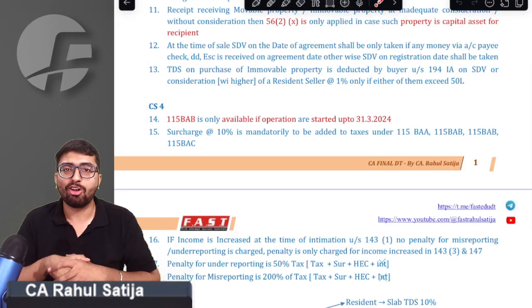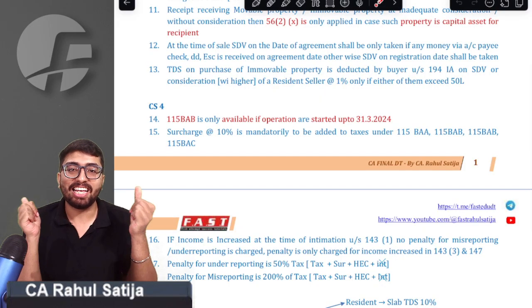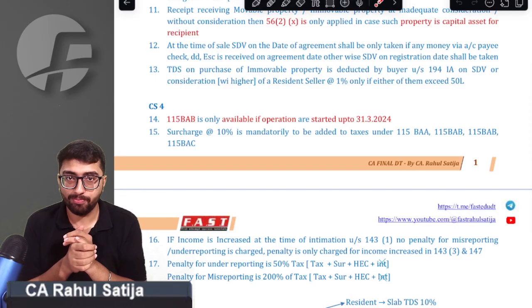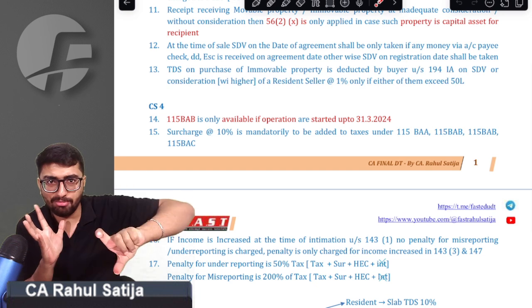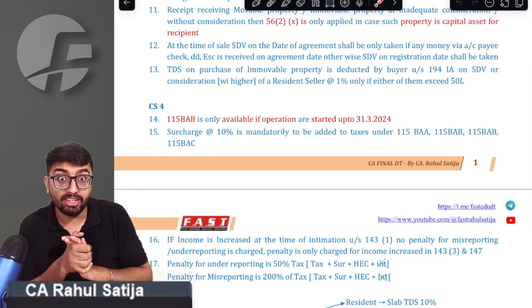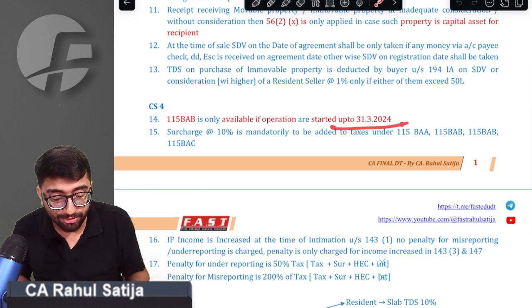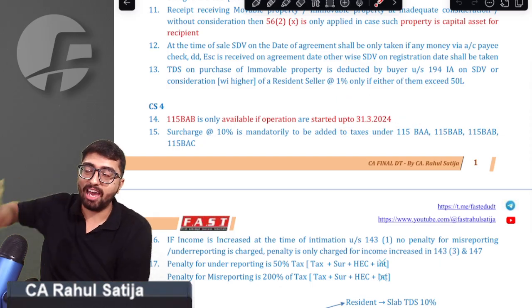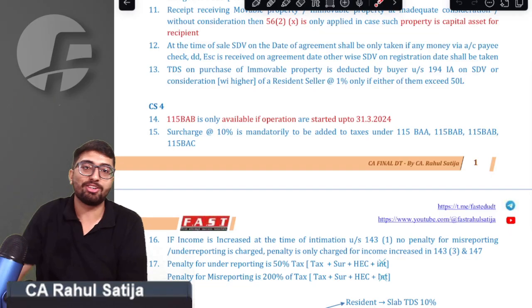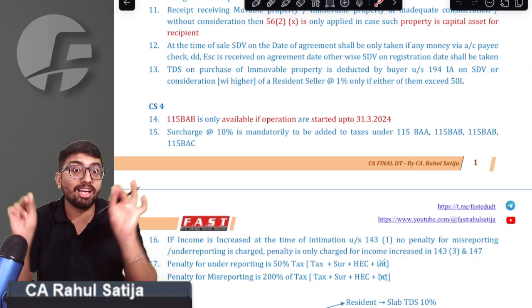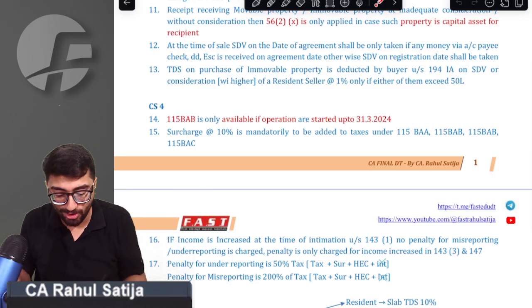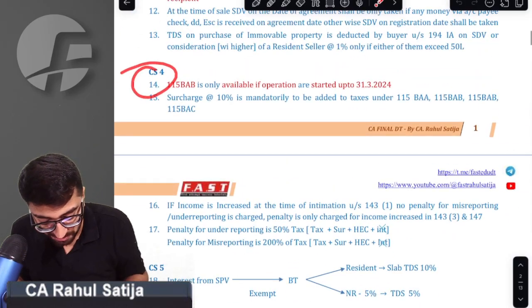Case study number 4, or point number 49, let's say. If you are a company who wants to opt for 115BAB, if you remember, there was taxation at 15% given for any domestic manufacturing company. That is only available if you commence your operation prior to 31st March 2024. Remember, if you have any company incorporated after 31st March 2024, you are not allowed 115BAB whatsoever. Sir, we got that point.